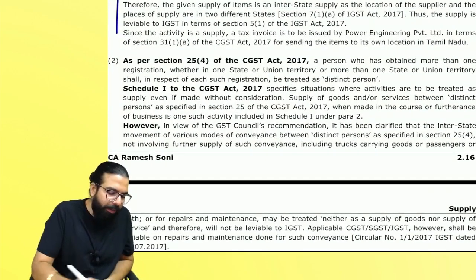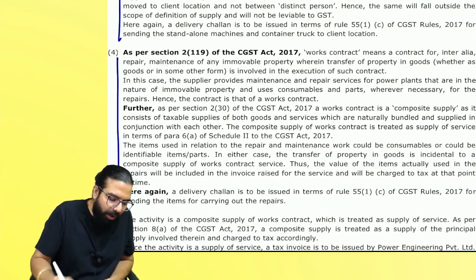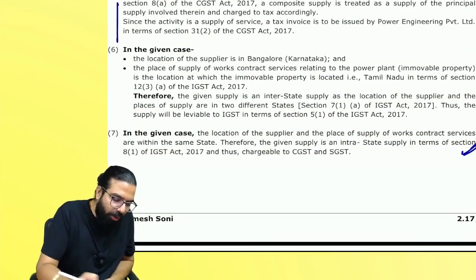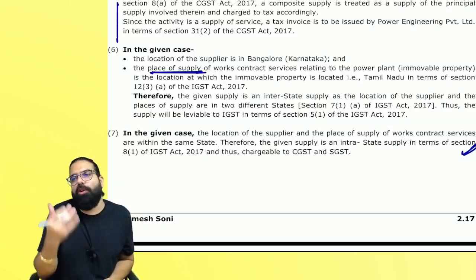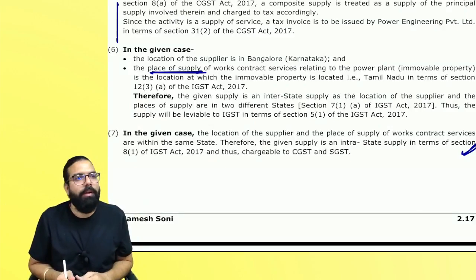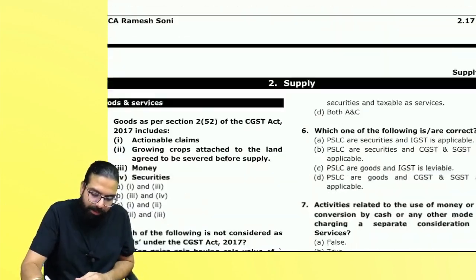Today's homework at home is to read these notes and tell me if you understood. By chance, you don't understand any note, for example, place of supply, because place of supply is yet to be taught to you. Can I go ahead, everyone? Got it. Chalo. We are done with our chapter of supply.